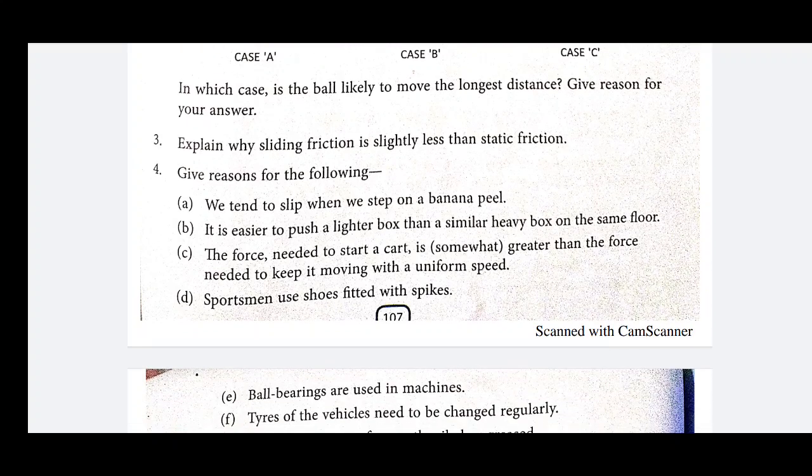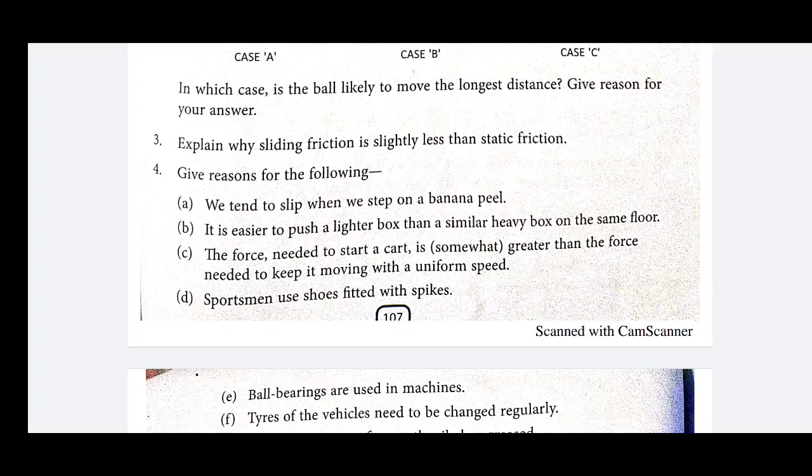Now the next question is, give reason for the following. First, we tend to slip when we step on a banana peel. Whenever we step on a banana peel, there is less friction between our feet and the ground. So due to the reduced friction by the banana peel, we slip.